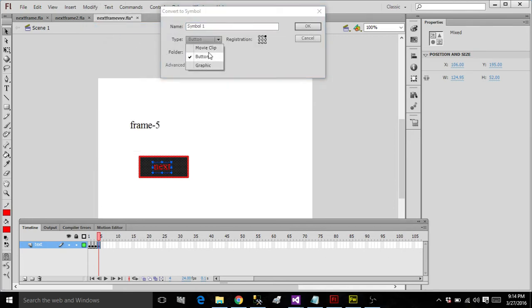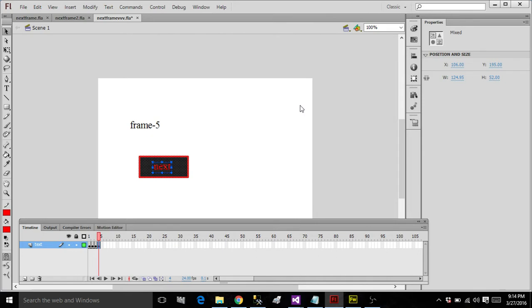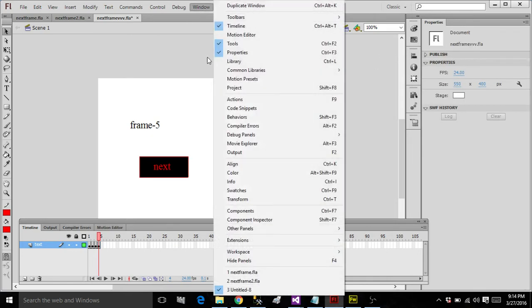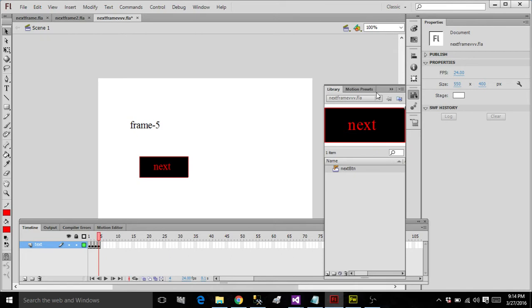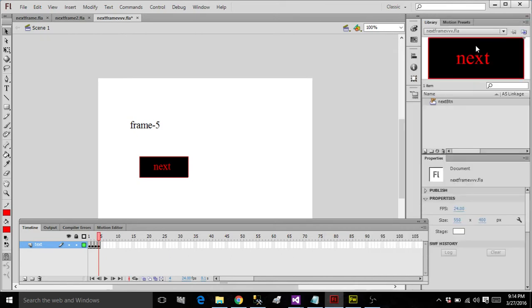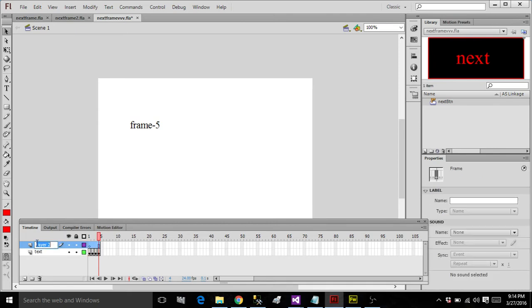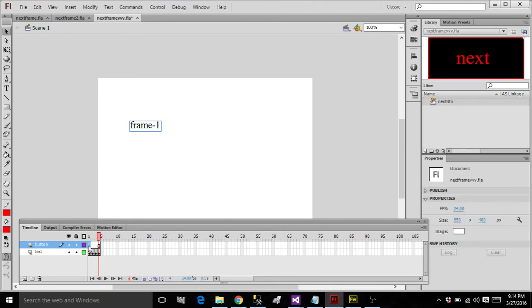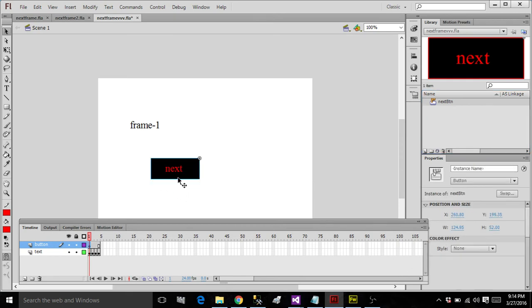See, look at here. You have to check for the button and write it as next button. Click OK, and in the library you will be seeing your button. Here use your button, and I'm writing a code for this. For that, first you have to place your button in a new layer so that you may not complicate things. Keep your button in the first frame, drag onto the stage and write the code for this.